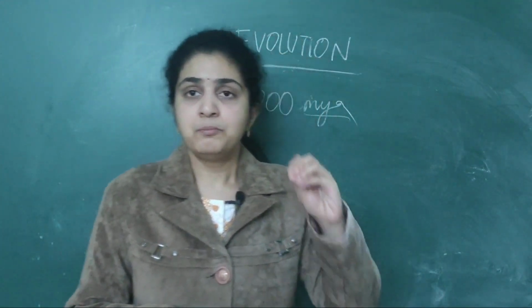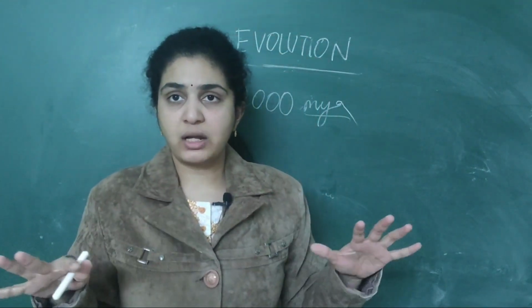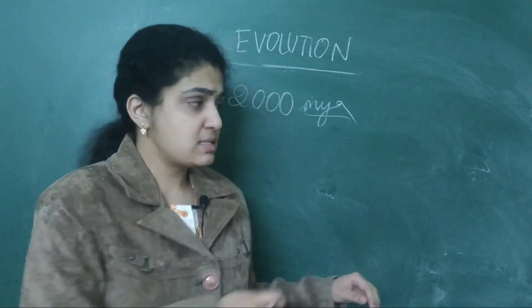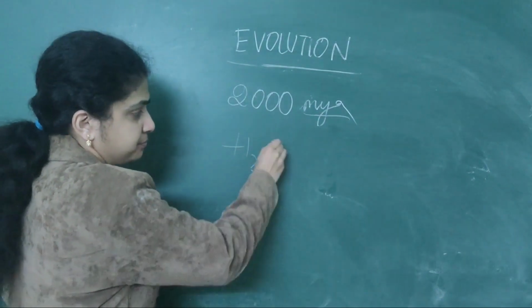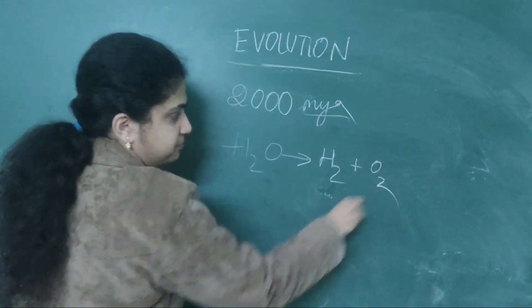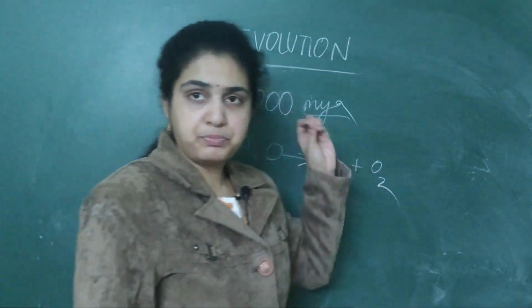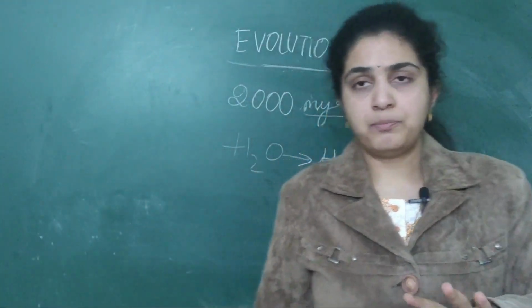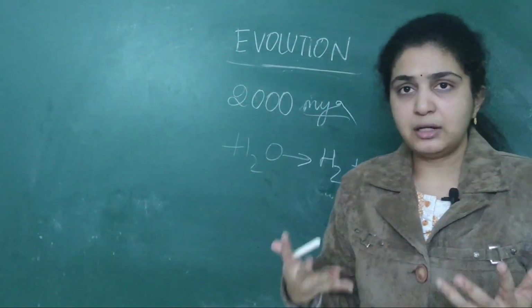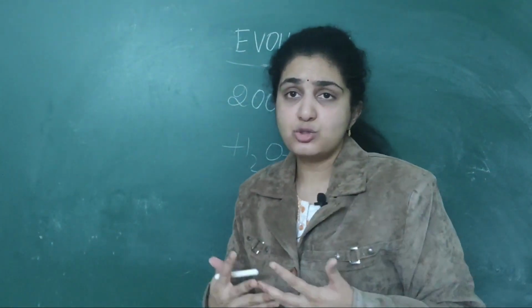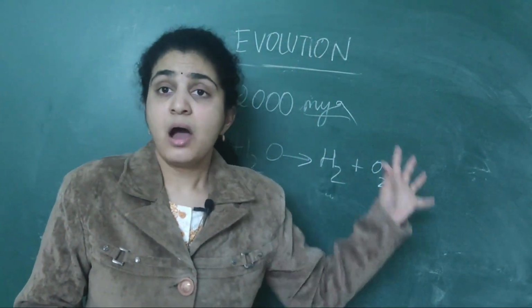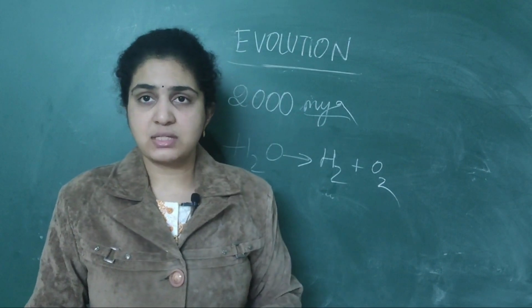If some UV rays fall on water, then water is split into hydrogen and oxygen, as I have already told you. Like that, numerous non-cellular forms also came into existence. But now we will see how cellular forms came into existence.